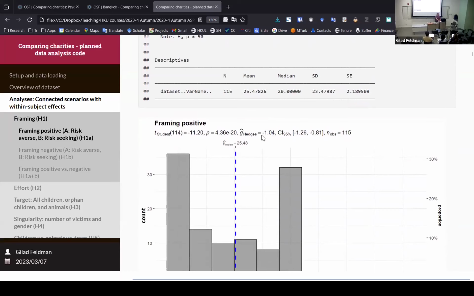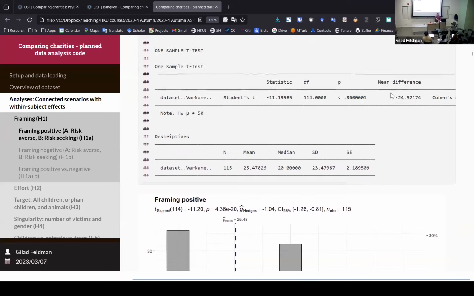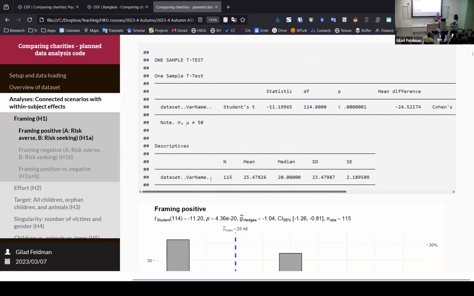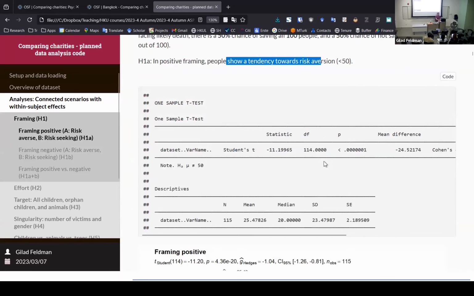And then you have the Hedges' g or Cohen's d, which is the same, which is 1.04. That's a very substantive effect. When we find an effect like this, it means that there's something meaningful going on. So basically, we have an effect size of 1.04. What does this show? It shows that the hypothesis was supported, and indeed here, people show a tendency towards charity A, towards risk aversion.